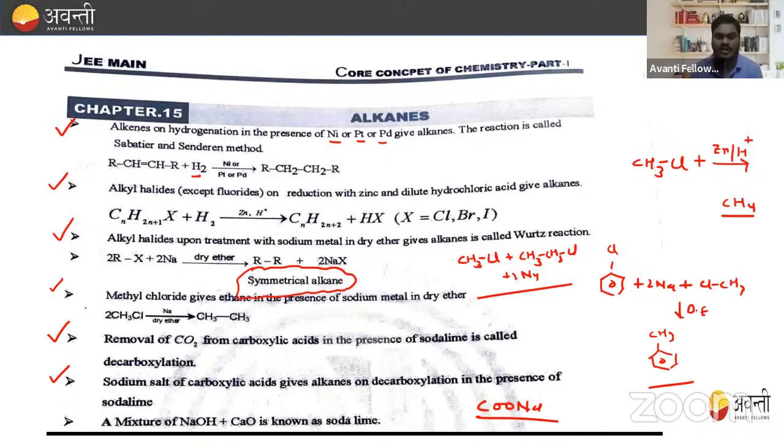In presence of soda lime. What is soda lime, beta? That is a mixture of NaOH plus CaO. This mixture is known as soda lime. This point is very important. The mixture of NaOH plus CaO is known as soda lime, and sodium salt of carboxylic acid, when we treat sodium salt of carboxylic acid, that is CH3COONa, this is the sodium salt of carboxylic acid. So when we treat sodium salt of carboxylic acid with the soda lime, that is NaOH plus CaO, we get CH4, right? That is alkane.